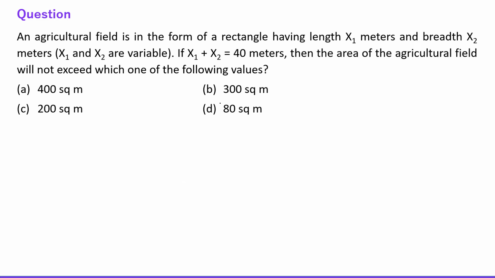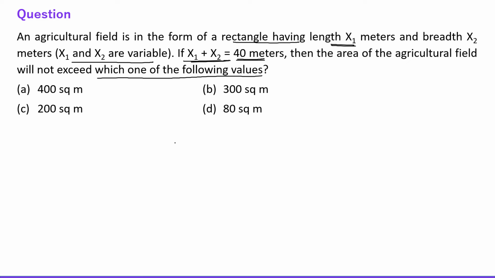Next question is, an agricultural field is in the form of a rectangle having the length x1 meters and the breadth x2 meters. Here x1 and x2 are variables. If x1 plus x2 is 40 meters, then the area of the agricultural field will not exceed which of the following values?